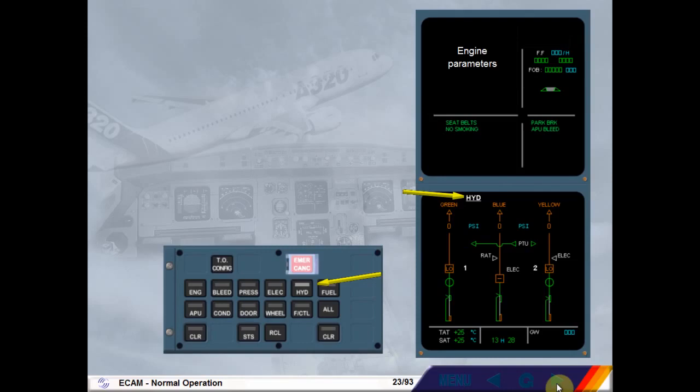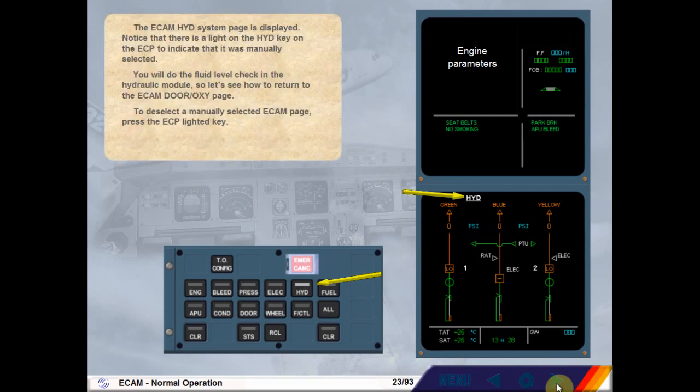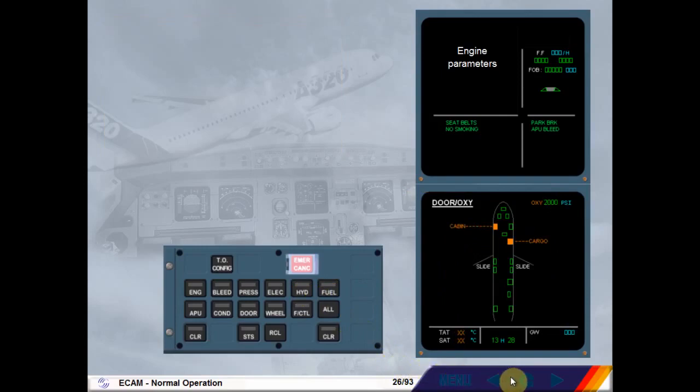You will do the fluid level check in the hydraulic module, so let's see how to return to the ECAM door oxygen page. To deselect a manually selected ECAM page, press the ECP lighted key. Press the hydraulic key on the ECP. The ECAM door oxygen page is displayed, and there are no lights on the ECP. Remember the lights out philosophy.